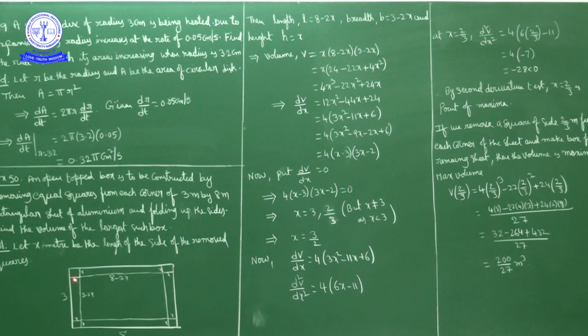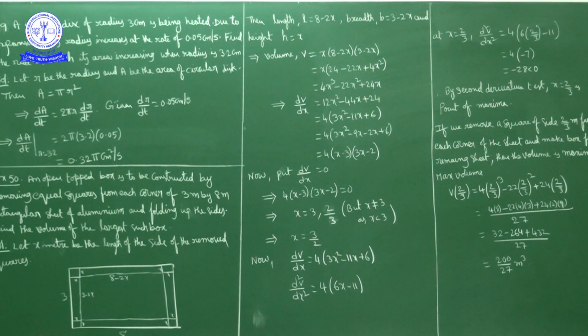Now folding here will form an open box, open top box. Now what is the question here? An open top box is constructed by removing equal squares from each corner of a 3 meter by 8 meter rectangular sheet of aluminum and folding up the sides. Find the volume of the largest such box. We have to find the volume of such largest box.